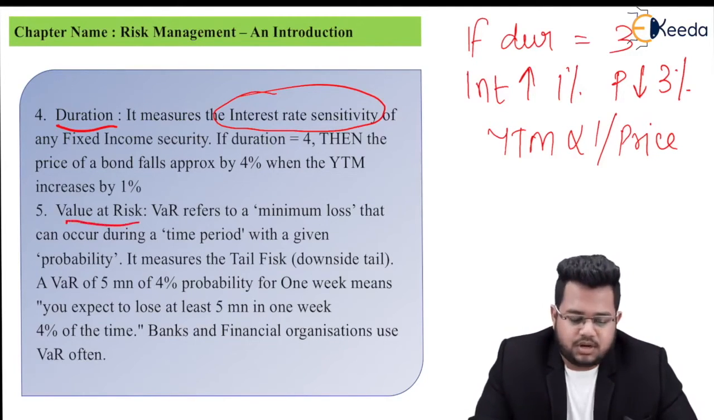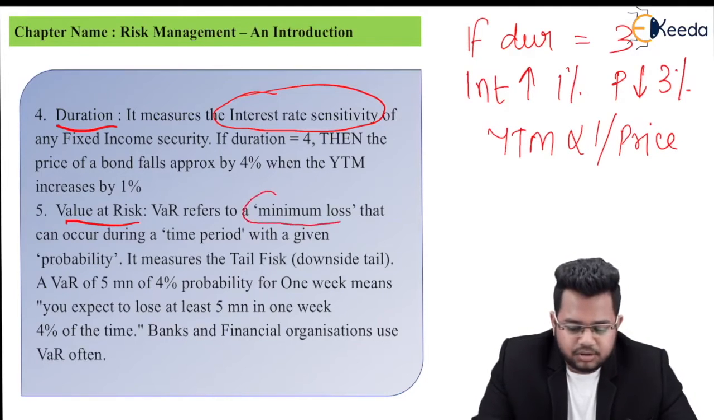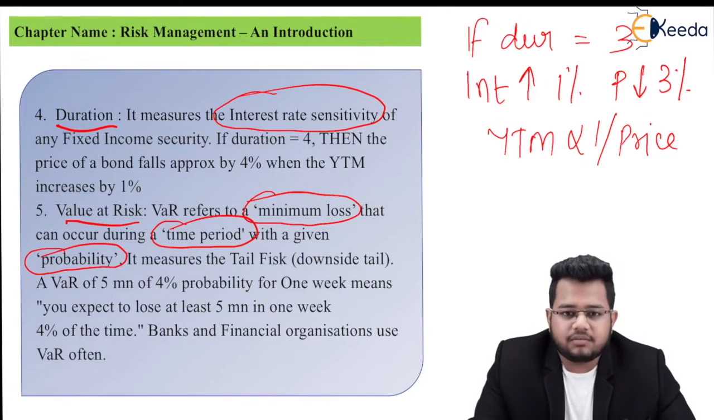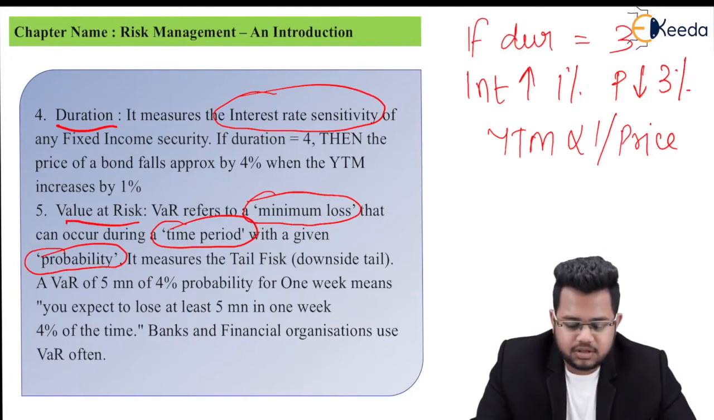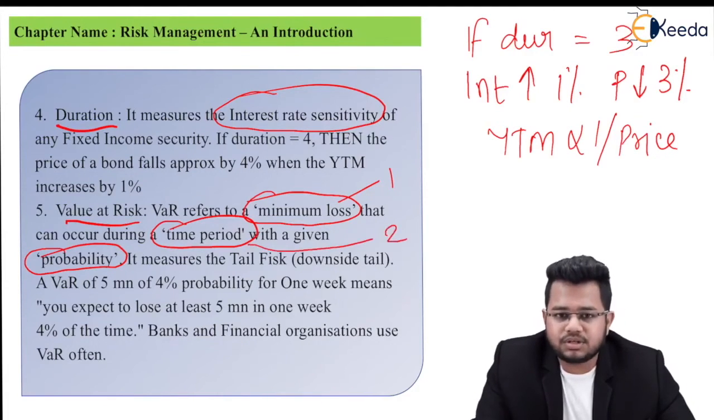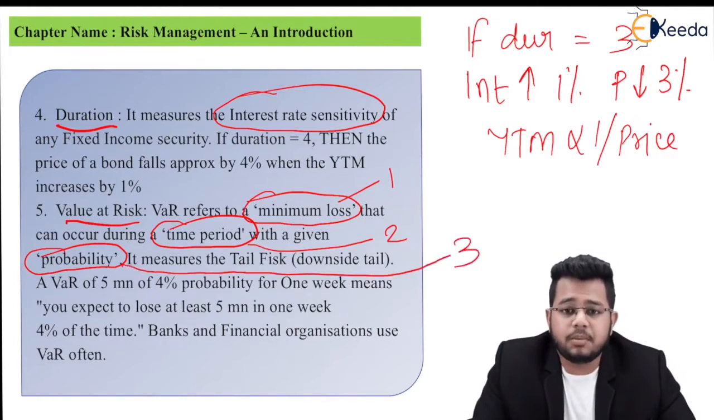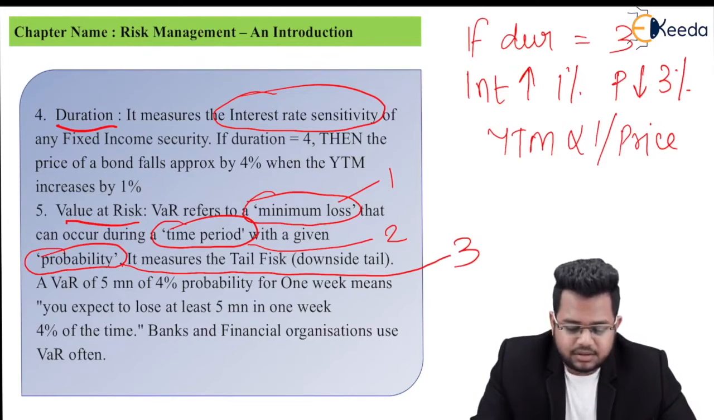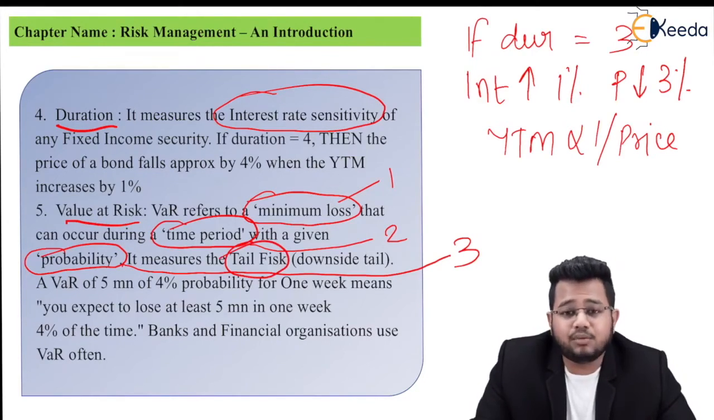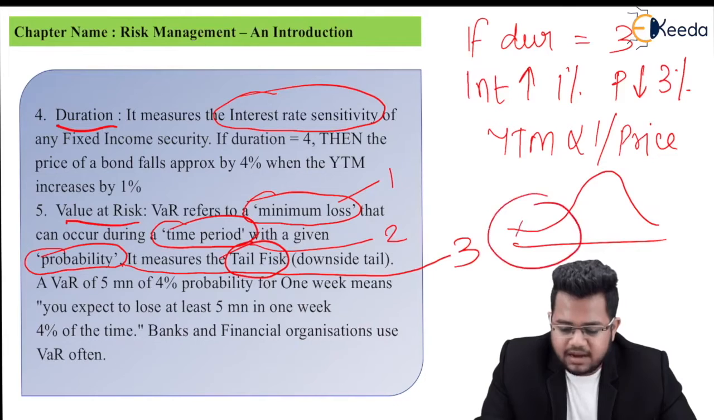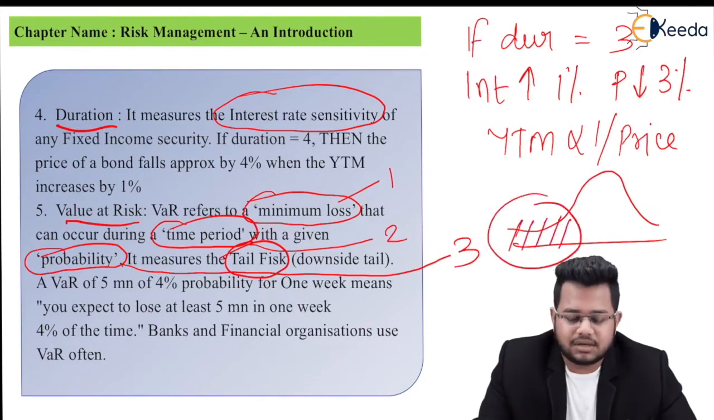Value at risk, next one. Value at risk refers to a minimum loss that can occur during a time period with a given probability. Try to understand VAR, value at risk has 3 parts. First one is minimum loss amount. Second is a time period over which this loss will occur, and of course chances of this loss happening means probability. So it is measuring the tail risk, or rather I can say downside tail. If you remember, this tail with downside negative outcomes, it is measuring this risk.